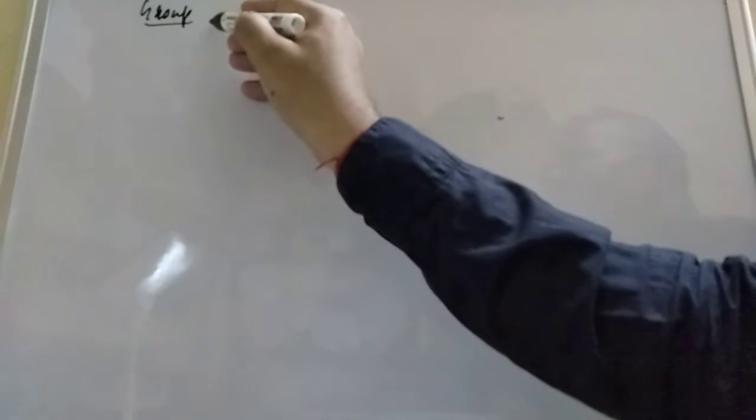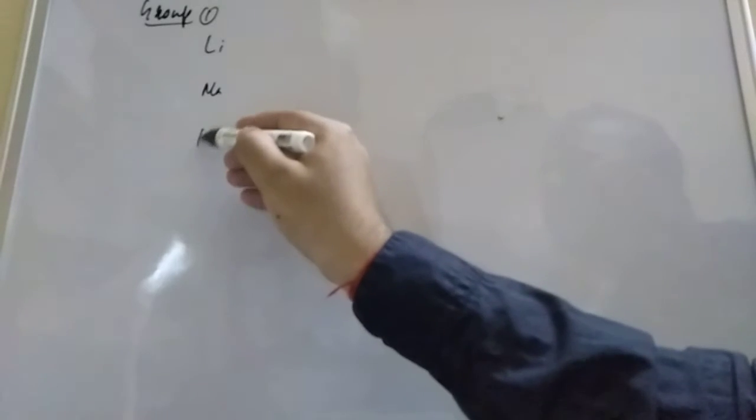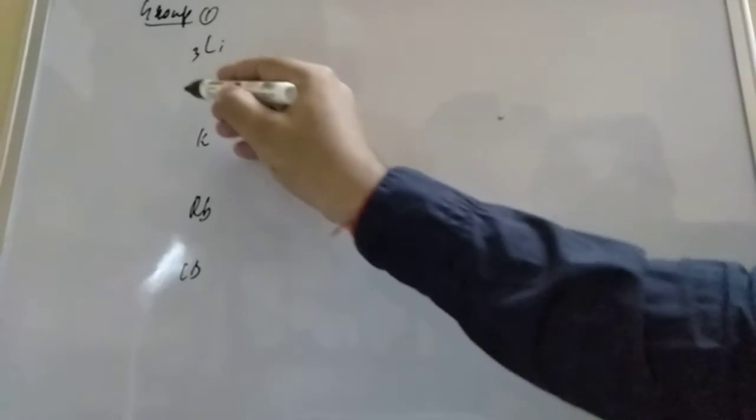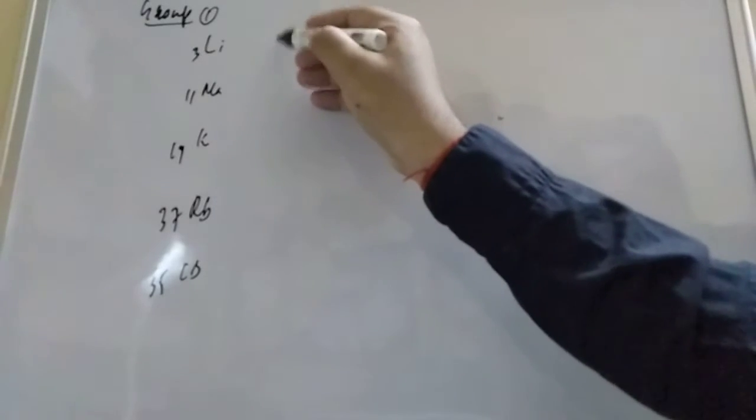So if you take group 1 elements, you take lithium, then sodium, then potassium, then rubidium, and then cesium. Of lithium the atomic number is 3, here it is 11, here 19, here 37, and here is 55. So student, here the number of shells is how much? 2 and 1. In this case the electronic configuration is 2, 1.